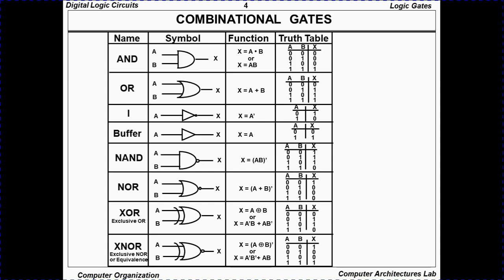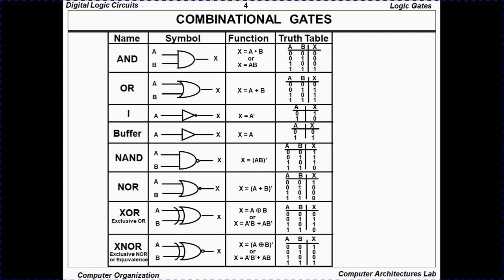This is the symbol, and here we have X = the negation of A XOR B, or complement of A XOR B. You can read this dash as negation or complement, because the XNOR gate is the opposite of the XOR gate.